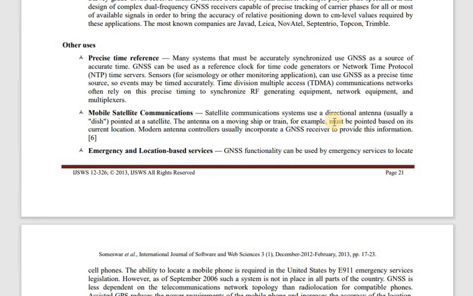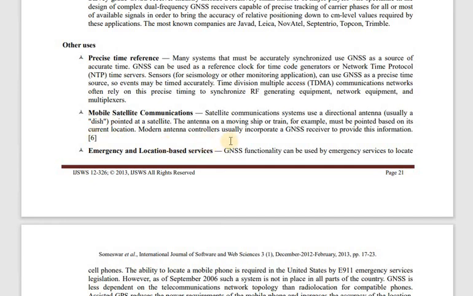In that also we are using global navigation satellite system receivers. The antenna on a moving ship or a train, for example, must be pointed based on its current location. So we can get an idea of which orbital plane your satellite is moving in and in which direction your antenna should be pointed so that you easily get the signals.